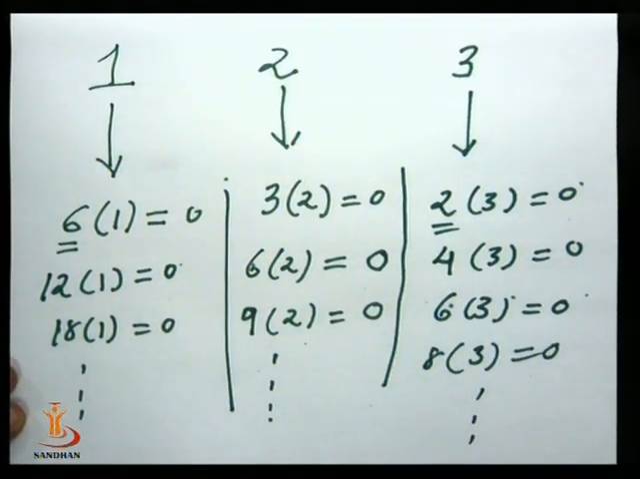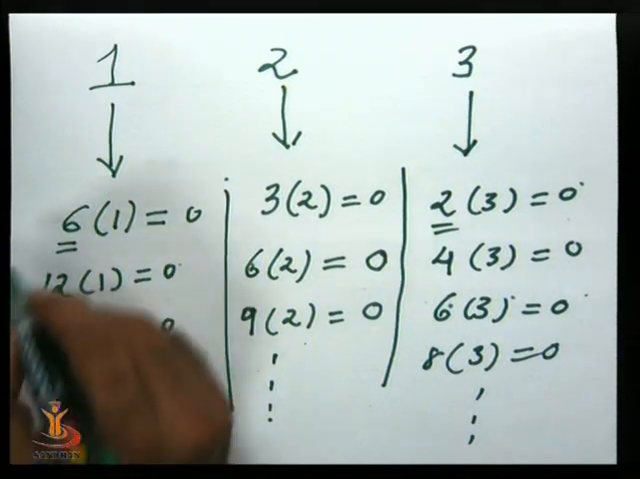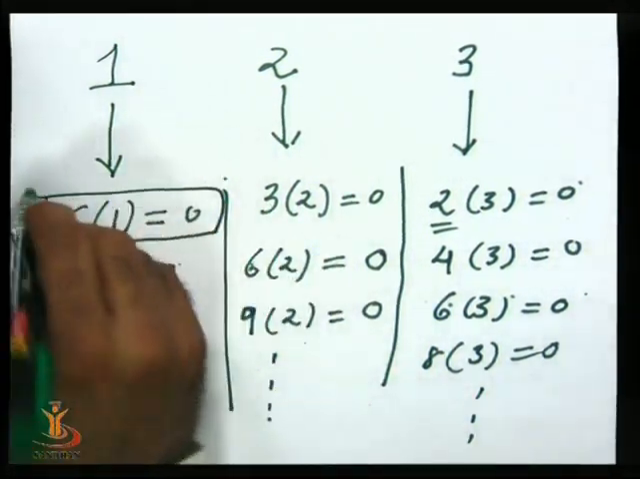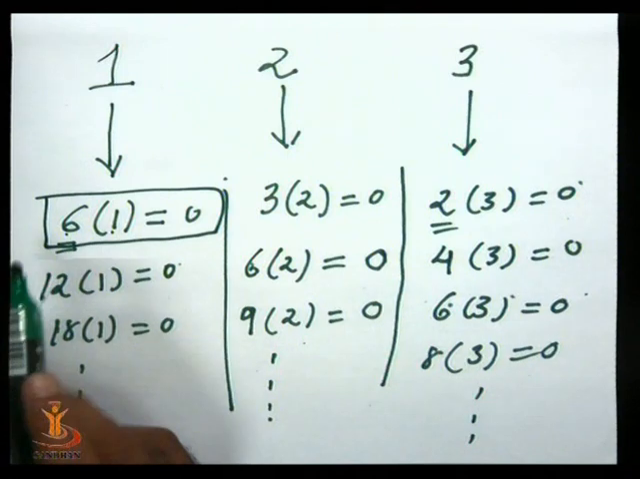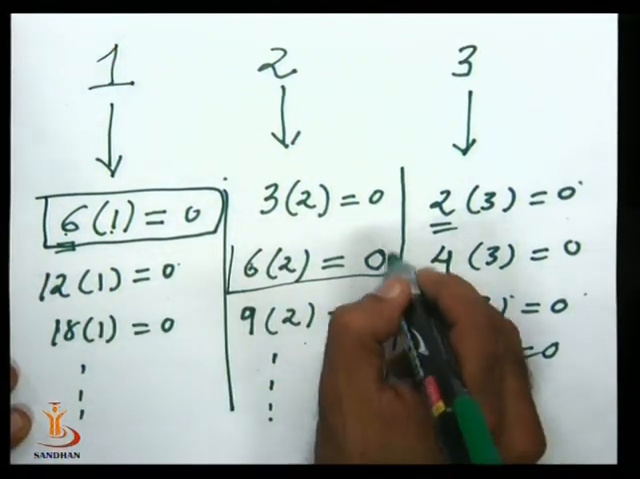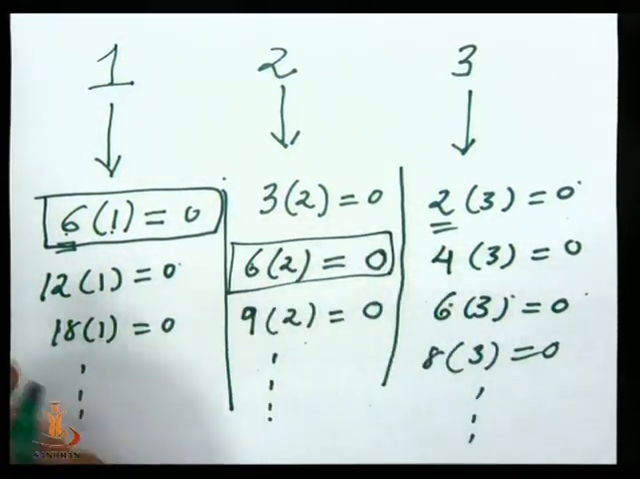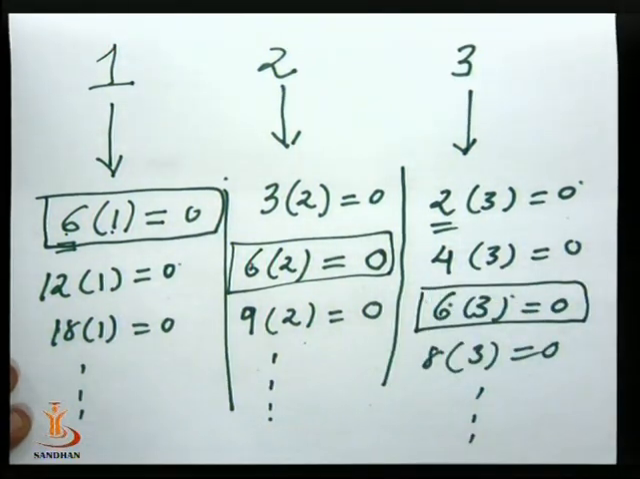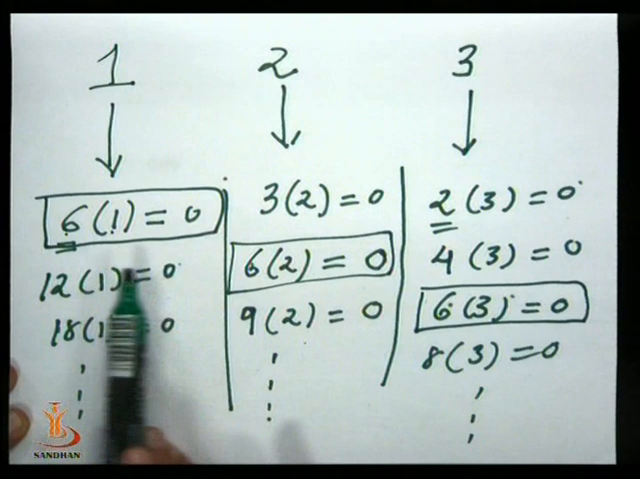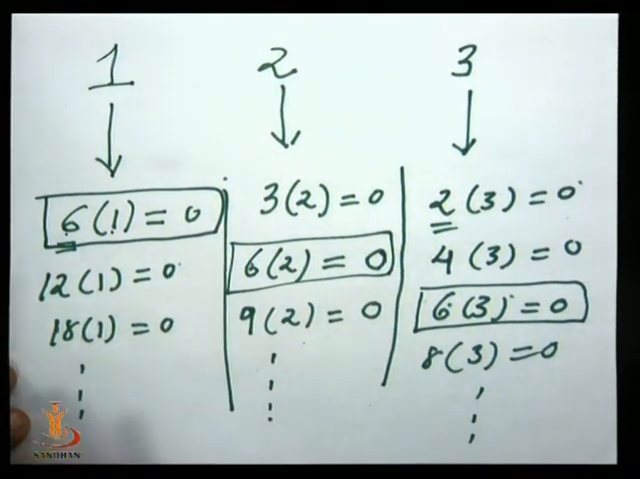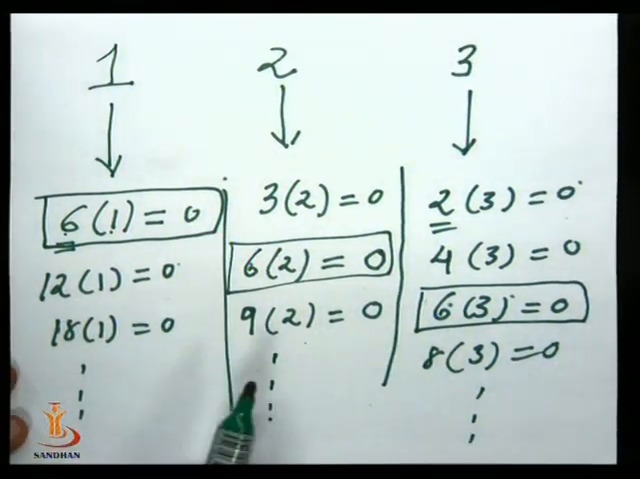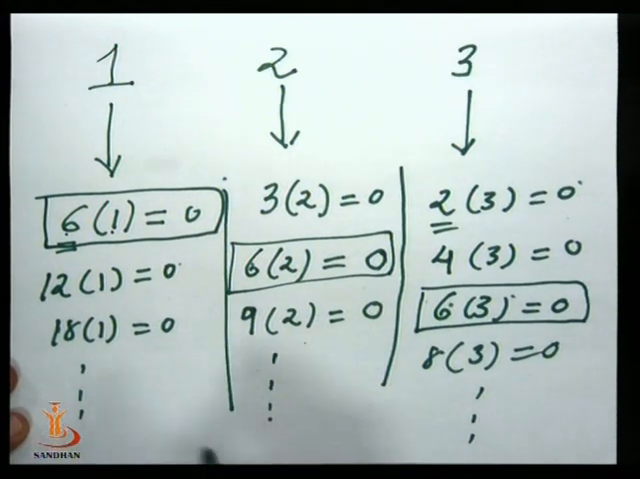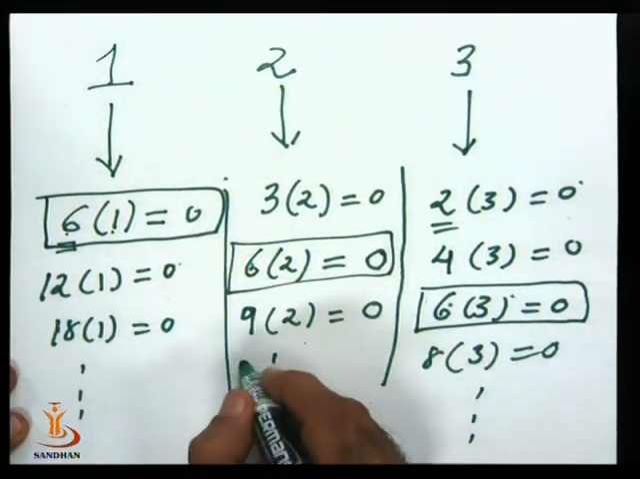So we can see that there is one number which is common everywhere. It is 6. 6 into 1 is 0. 6 comes here as well. 6 into 2 is 0. 6 comes here as well. 6 into 3 is 0. So 6 is a number which is coming everywhere. Of course, if 6 is coming everywhere, then we can see that even 12 will be coming everywhere, because here also after 6 and 9 the next number will be 12.